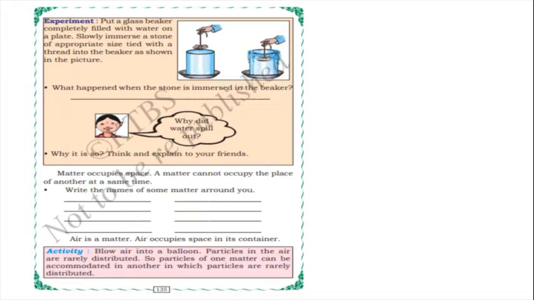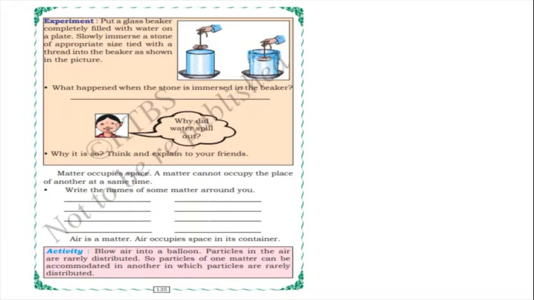If you immerse the stone, the water level is raised and water spills out, isn't it? Water spills out because of the stone. So the water level will rise because matter has weight. Here matter has weight. So why is it so?